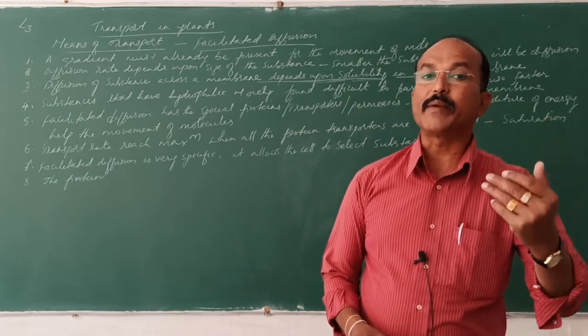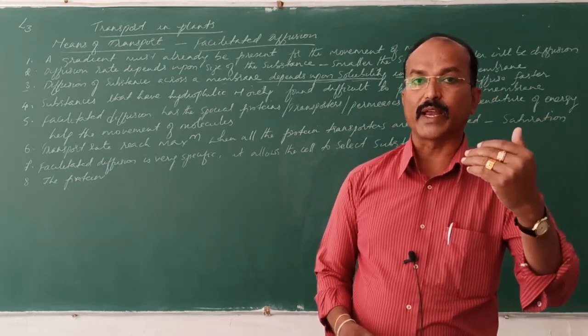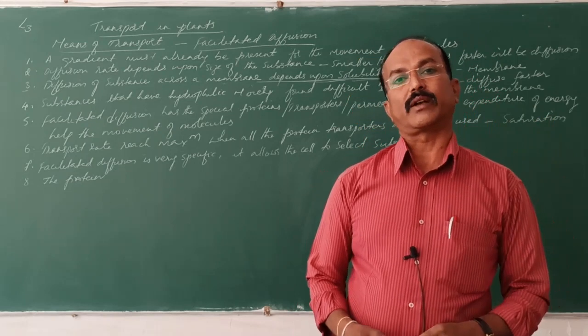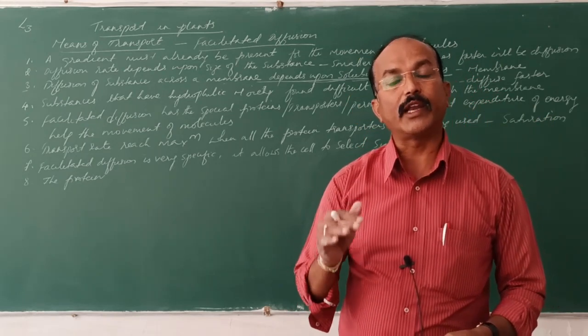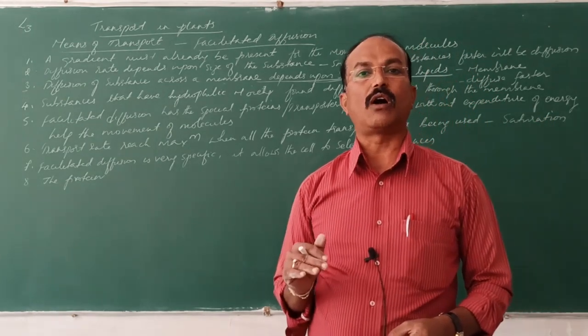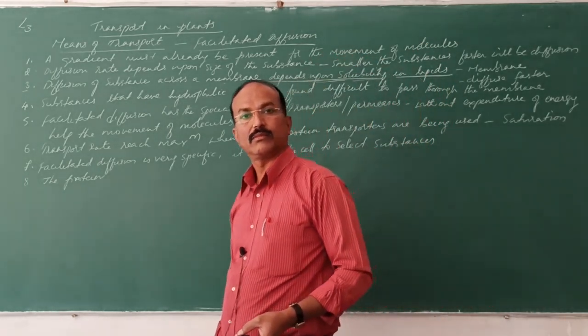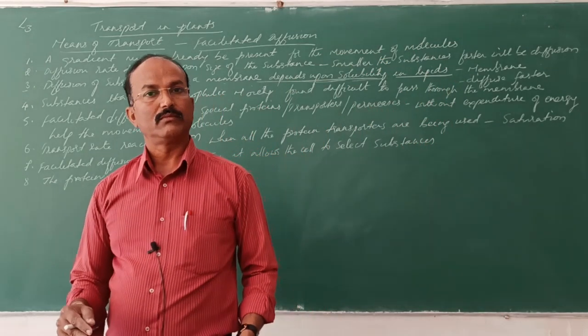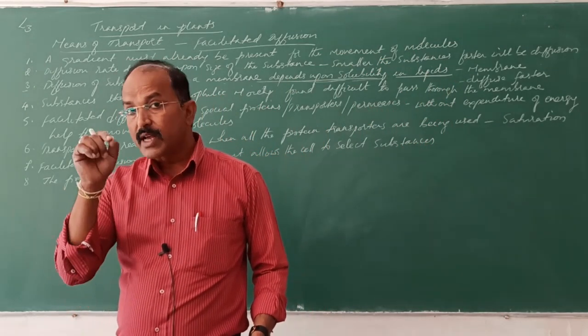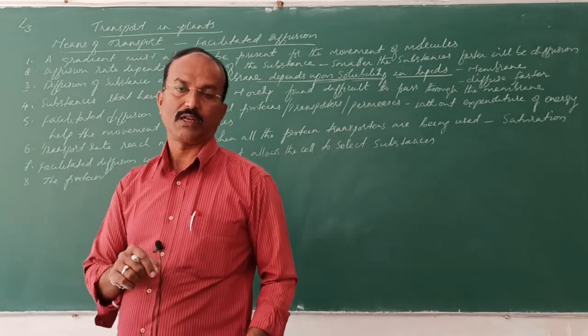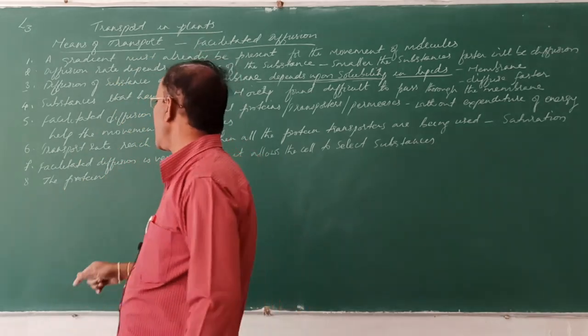When the chemicals come in contact with these proteins, they stop the transportation. They inhibit. Inhibit means what? To halt or to stop the diffusion. They do not allow it. So these chemicals inhibit this process. That is why these proteins are very sensitive.